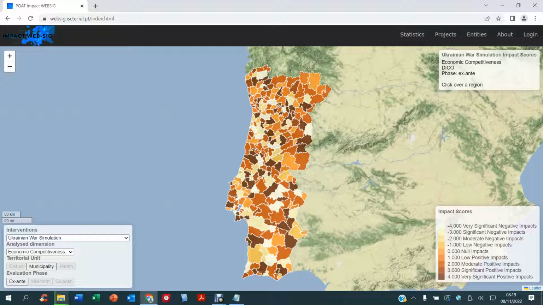In all these scores, there is always this -4 to +4 evaluation scores. So it varies from negative impact scores, very significant negative impacts, to very significant positive impacts.